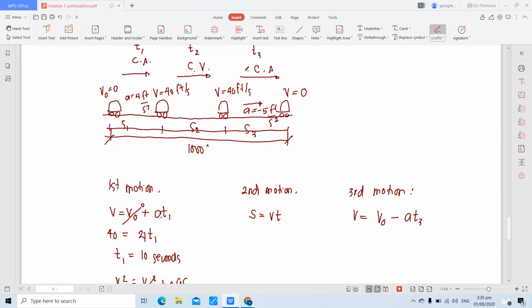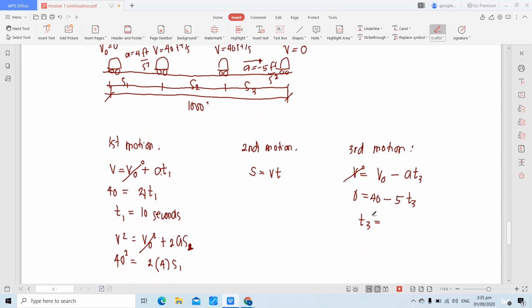Anong final velocity? Ito yung final. That is 0. Anong initial? Yung naunang velocity. That is 40 minus acceleration 5 T3. So, T3 is equivalent to 40 divided by 5. That is 8 seconds. Tama ba? Okay, we're done with T3.